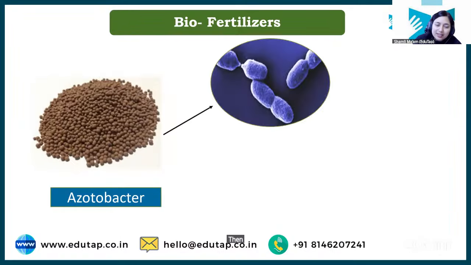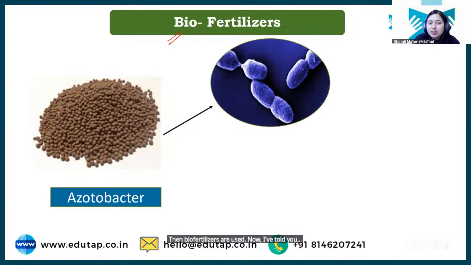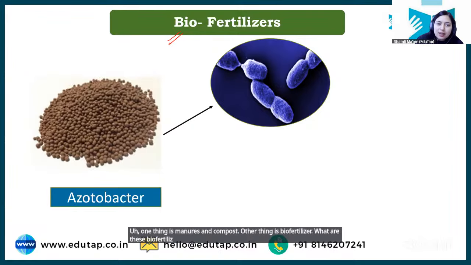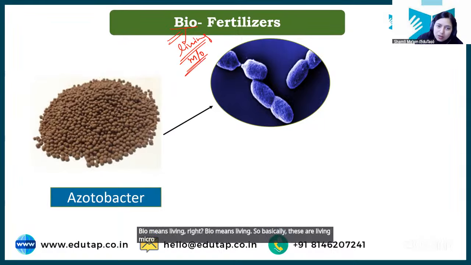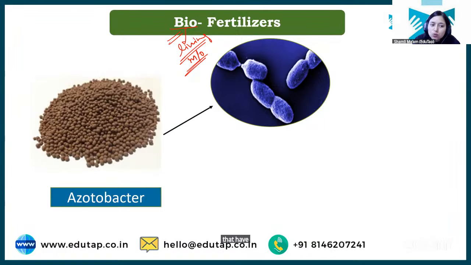Then biofertilizers are used. I have told you we will use naturally available resources. One thing is manures and compost. The other thing is biofertilizer. What are these biofertilizers, students? Bio means living. Basically, these are living microorganisms that have the ability to increase the nutrient content or provide nutrients to the roots of plants.